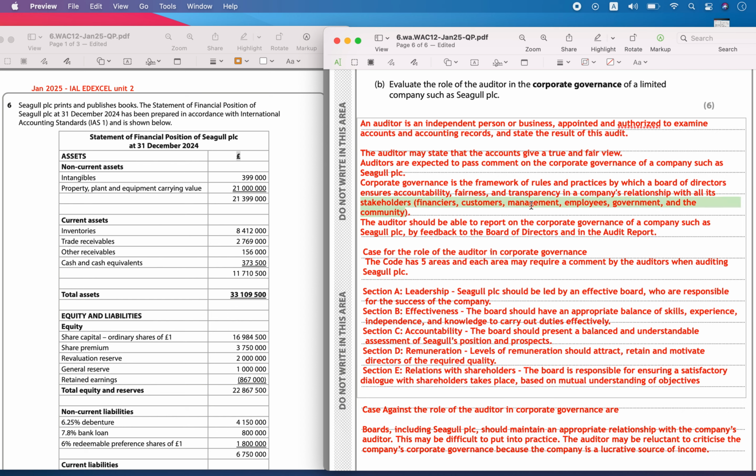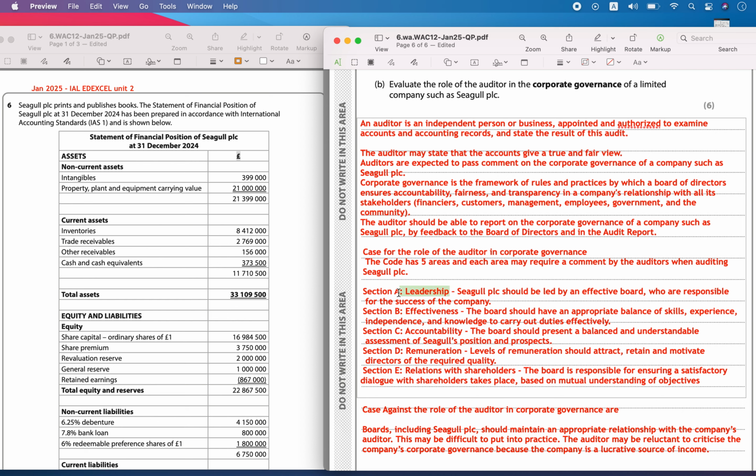These all are part of the stakeholders, so that there is good benefit, accountability and fairness by the company towards the stakeholders. This is going to be checked by these auditors and they will pass comment. They should also report on the corporate governance of a company such as Seagull PLC by providing feedback to the board of directors and in the audit report. They will comment about everybody and provide an audit report.